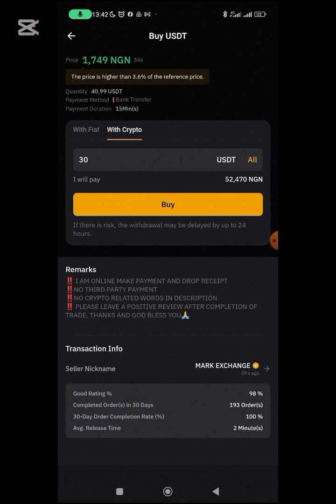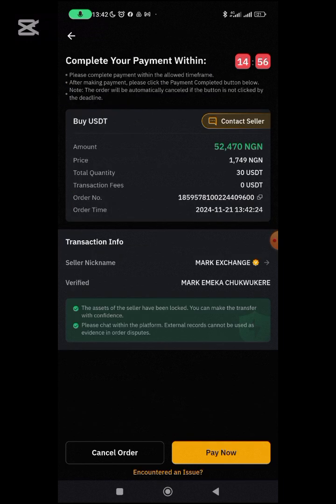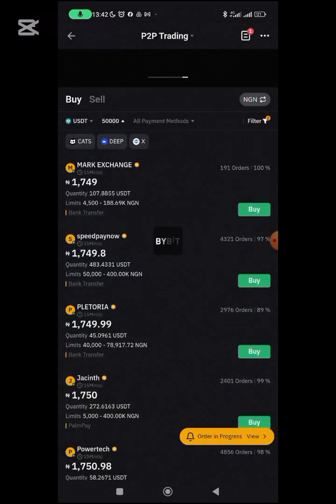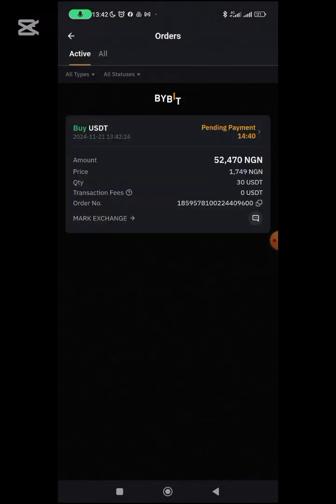So I want to buy 30 USDT worth of it. So I'll click on buy now. The price is higher than 3% of the reference price. So I'll click on buy. Once I click on buy, I have seen all the information I need. Another thing too, you can still check out the seller nickname, verified again, because this seller is actually verified. This is the reason why. Okay, sorry. We have our order in progress here.